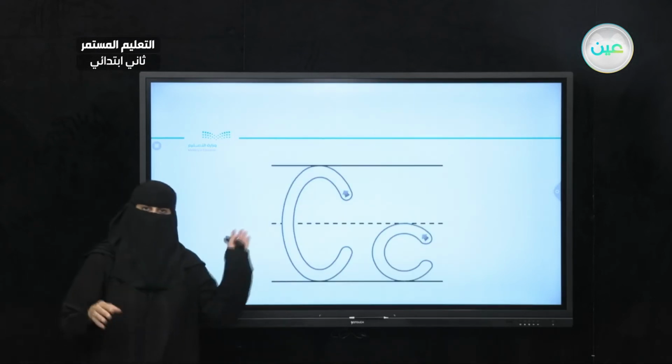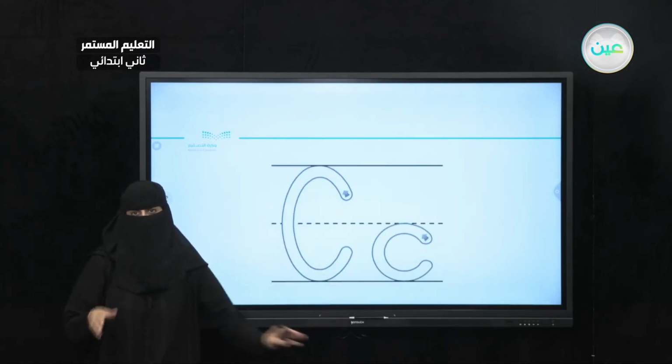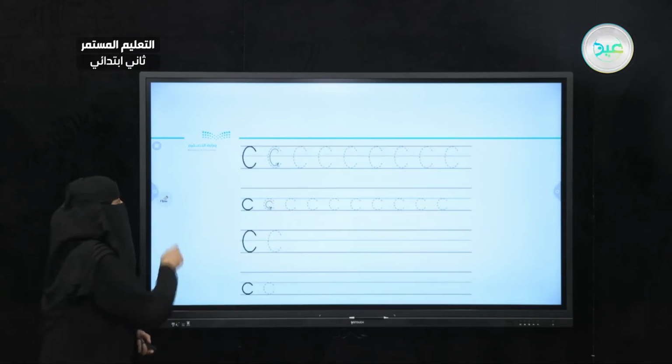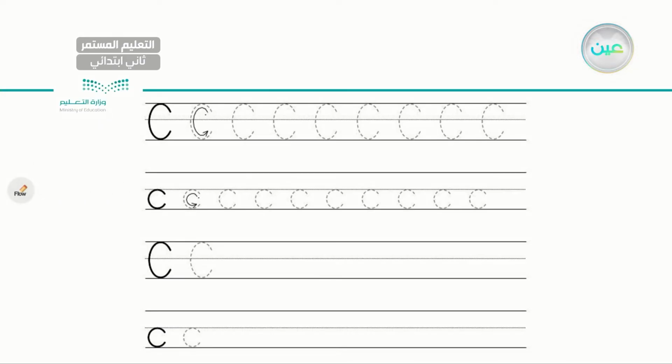C, capital C and small c. An easy letter, so let's start writing. How to write capital C? Just follow the arrow. Easy one. Capital C. Keep writing, tracing, copying. Okay, let's try to write here without the trace dots or the trace lines. C.